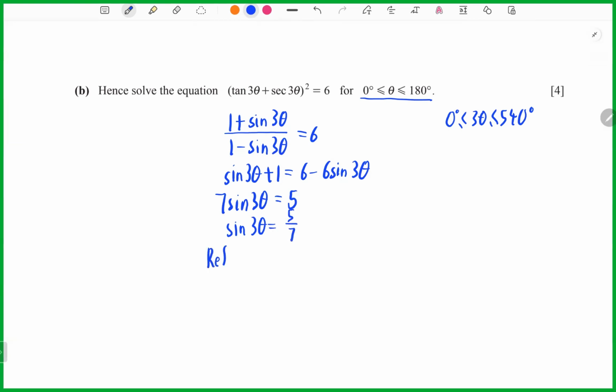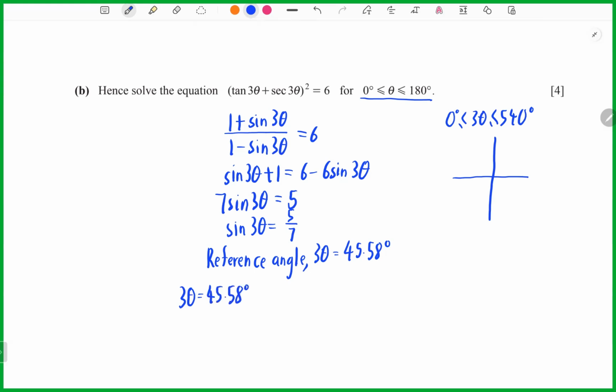Now I can find the reference angle. Just wait a minute. So you can take sine inverse of 5 over 7, because this is in degrees, so you get 45.58 degrees. Now you see carefully: 3 theta equals 45.58, and this range is 540, right?